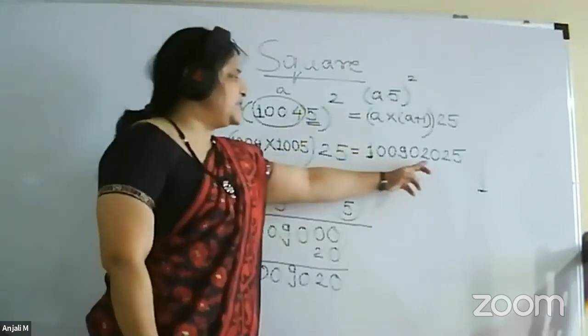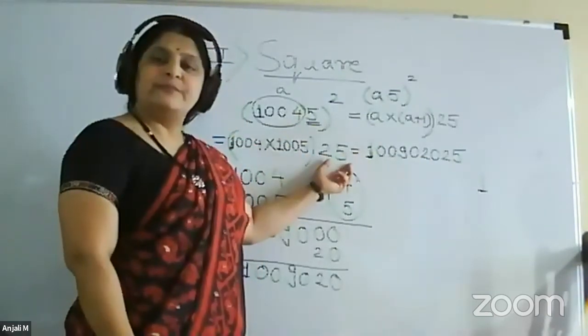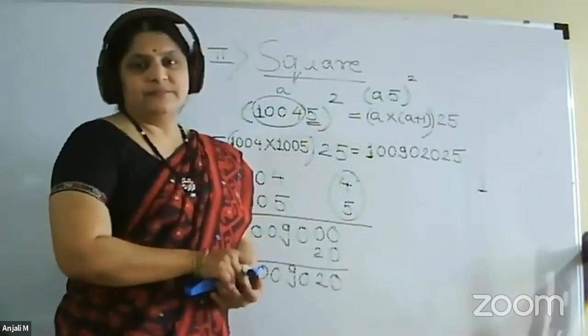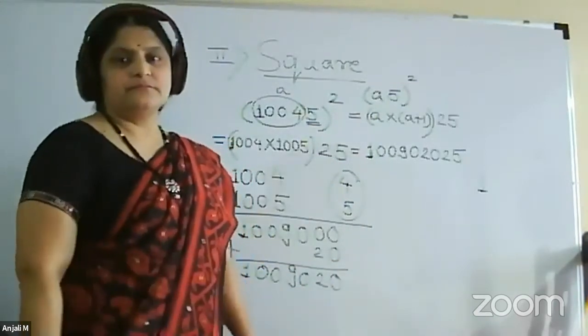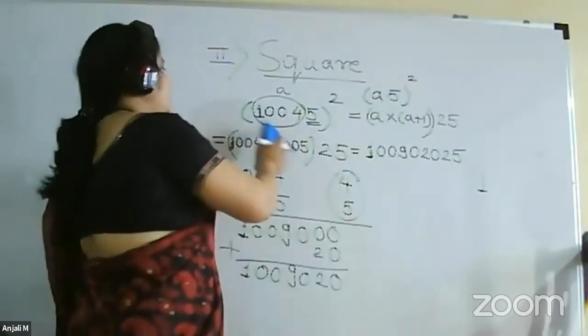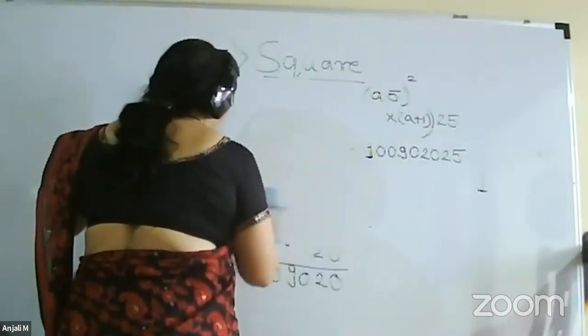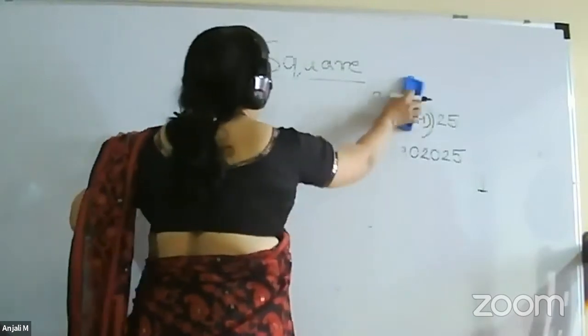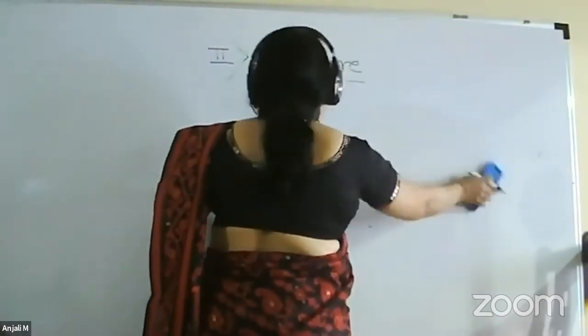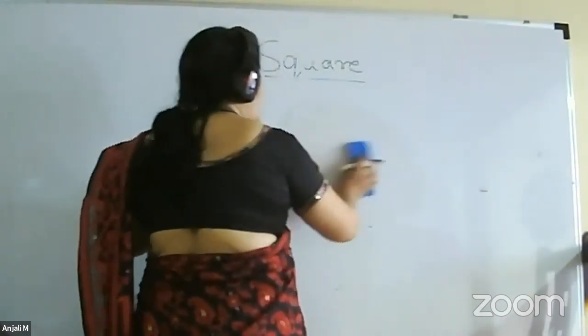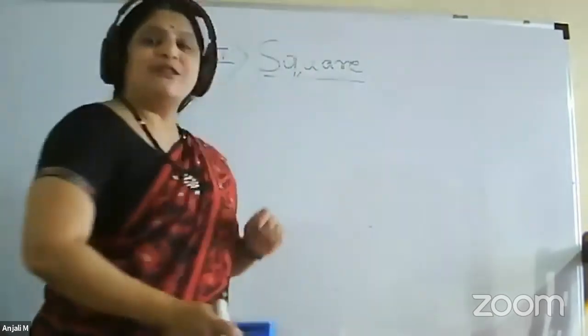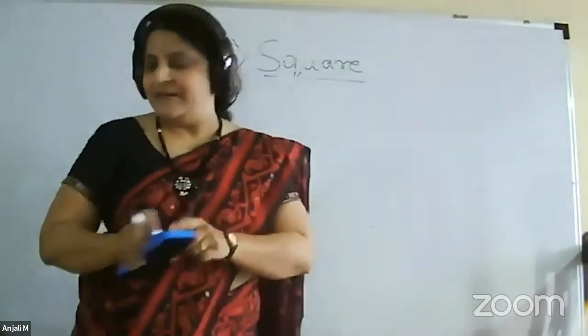So we have to attach this before 25. So this is the square of a number which ends with 25. And now I will tell you one more formula which gives you the answer to 3 different such